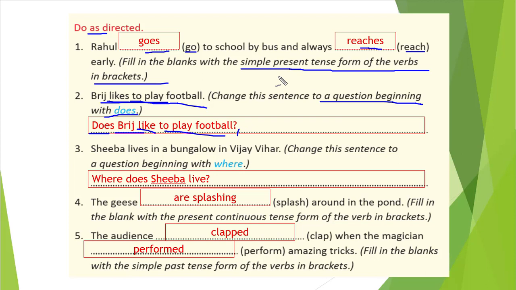Third one, you see, Shiva lives in a bungalow in Vijay Vihar. Change this sentence to a question beginning with where. So where does Shiva live? In Vijay Vihar. That is our answer.